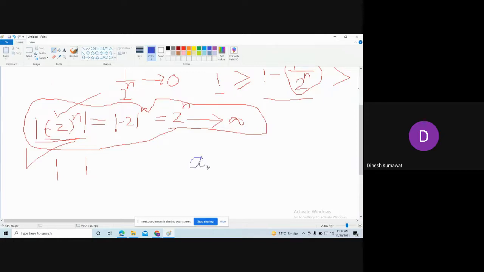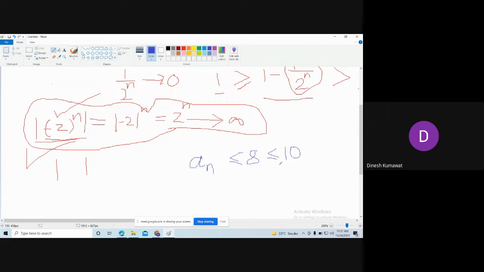Here we have this an for odd natural numbers. We have shown that this number is less than or equal to 8, and we are saying this is less than or equal to 10. Remember our aim is to check whether this sequence an is bounded or not.